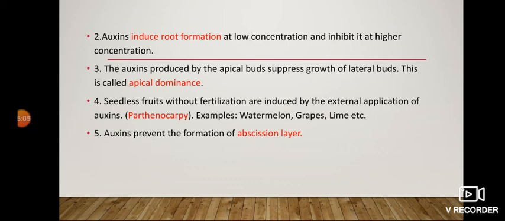Then the fourth point, seedless fruits without fertilization are induced by the external application of auxins, that is parthenocarpy. Parthenocarpy means some of the fruits are produced without the act of fertilization. They are called parthenocarpic fruits. Examples, watermelon, grapes, lime, etc. Then the auxins prevent the formation of abscission layer. So these are all the physiological effects of auxin.